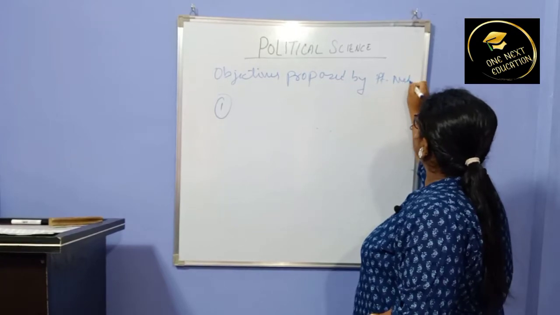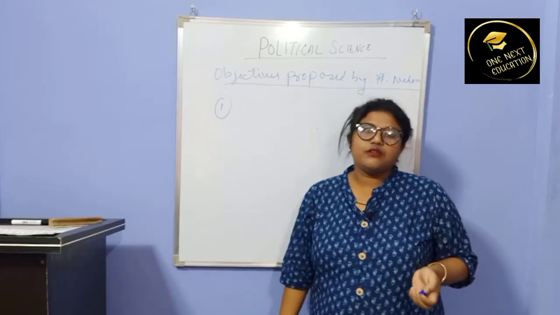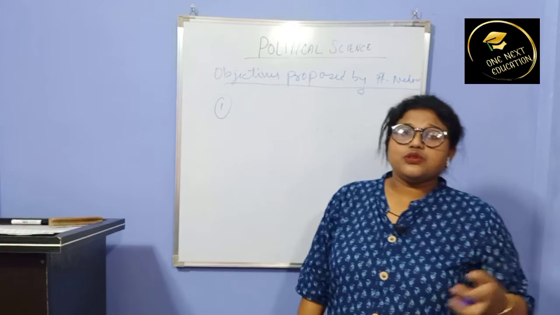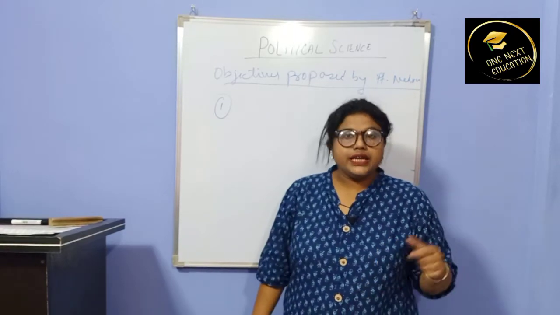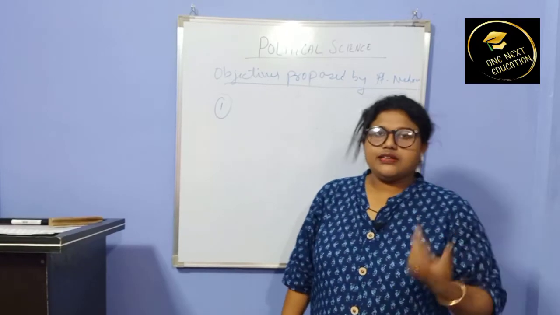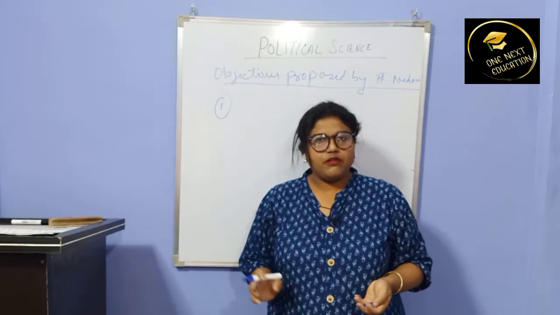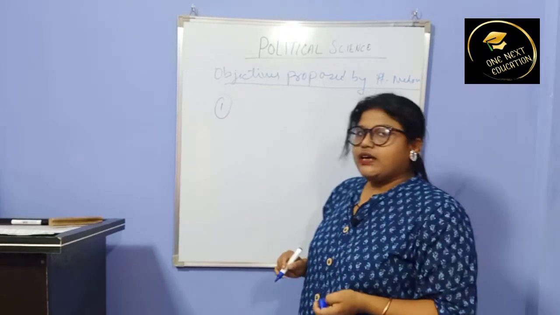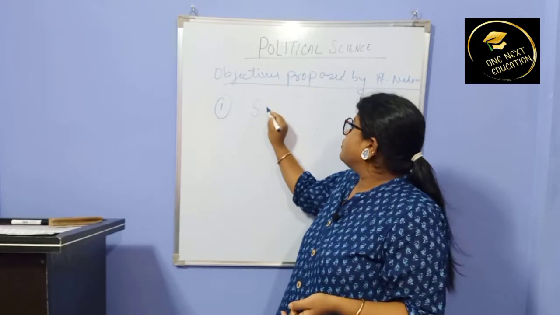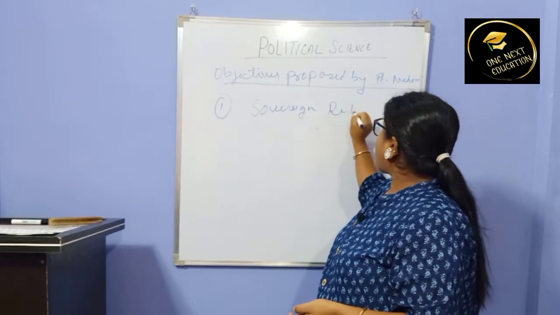So the first objective proposed by Nehru was that the constitution should declare India as an independent, sovereign republic. Though later the term independent was removed and only sovereign and republic were included. So the first objective was to declare India as a sovereign republic.